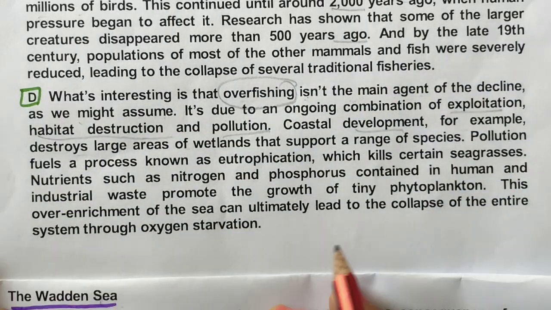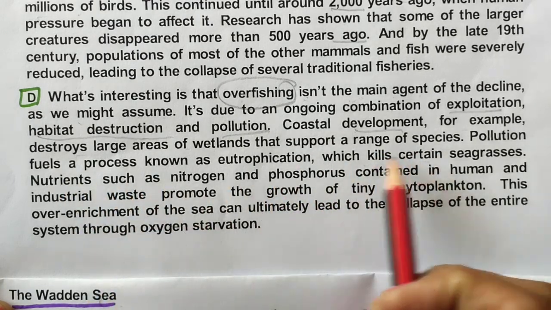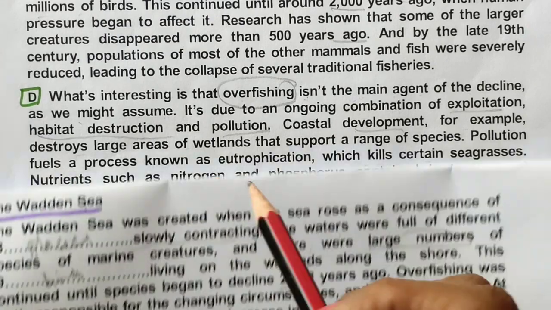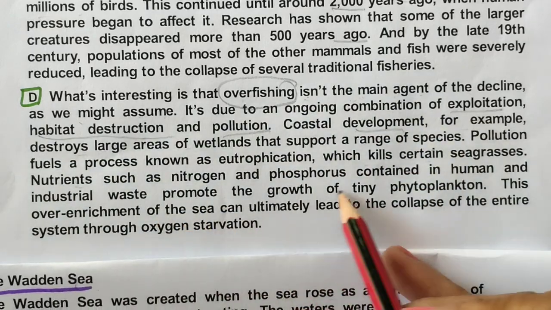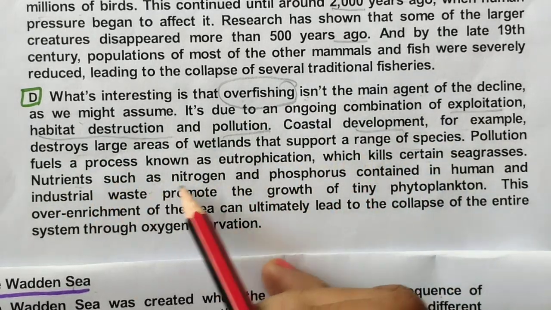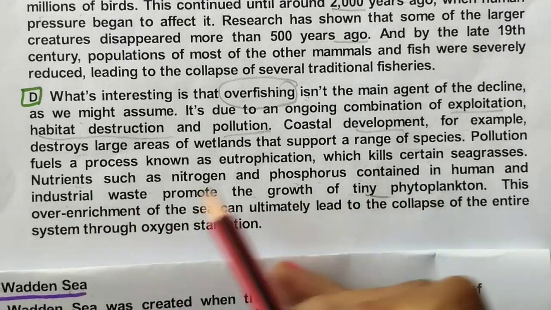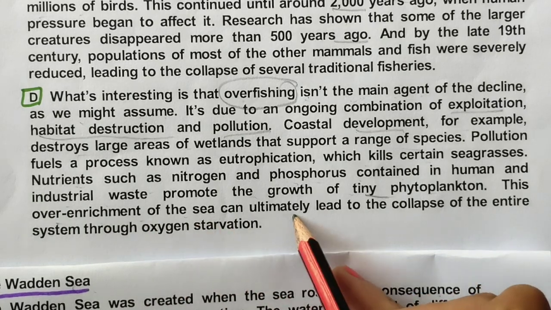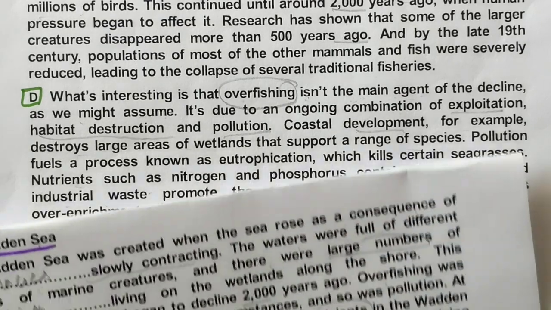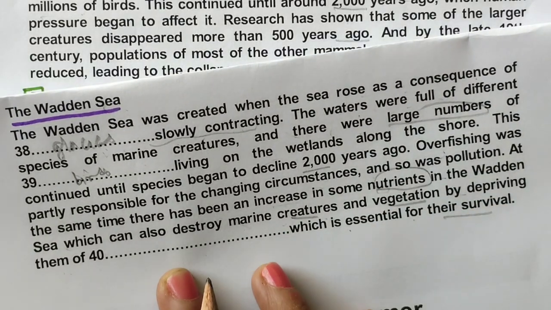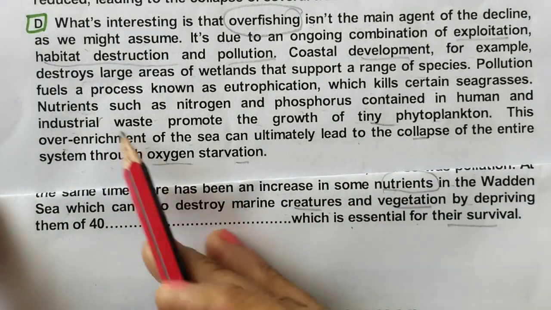Okay, let's read it. A range of species, pollution which kills certain seagrass, nutrients in the Wadden Sea had been increased. Nutrients such as nitrogen combined in human and industrial waste promote the growth of tiny algae. This over-enrichment of the sea can ultimately lead to the collapse of the entire system through oxygen starvation by depriving them of. Now you can find the answer, I am showing you. So the word nutrient is here.